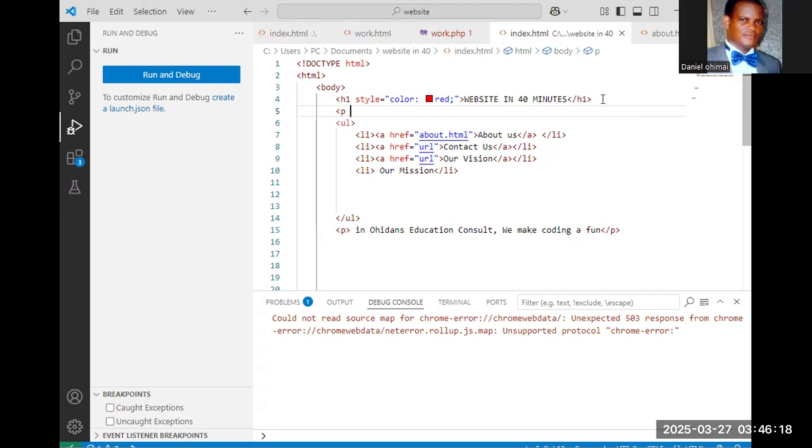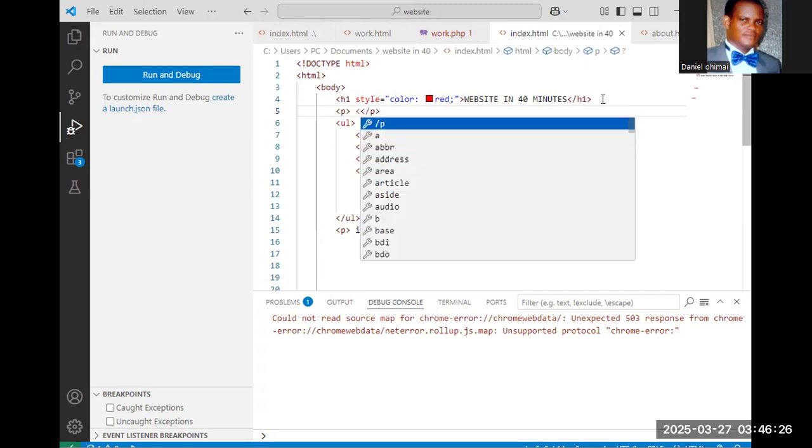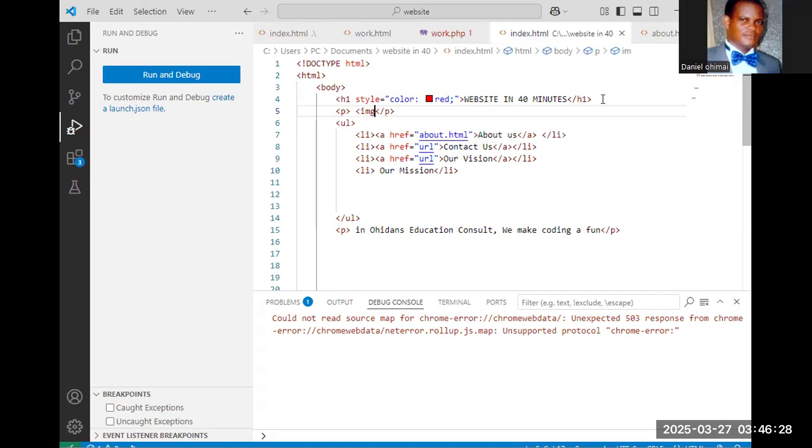And then that P. So the name is going to be image provided. We're going to have the img tag, now the source. So that source is going to be logo.jpg. So that is going to be logo copy.jpg. That is the name.